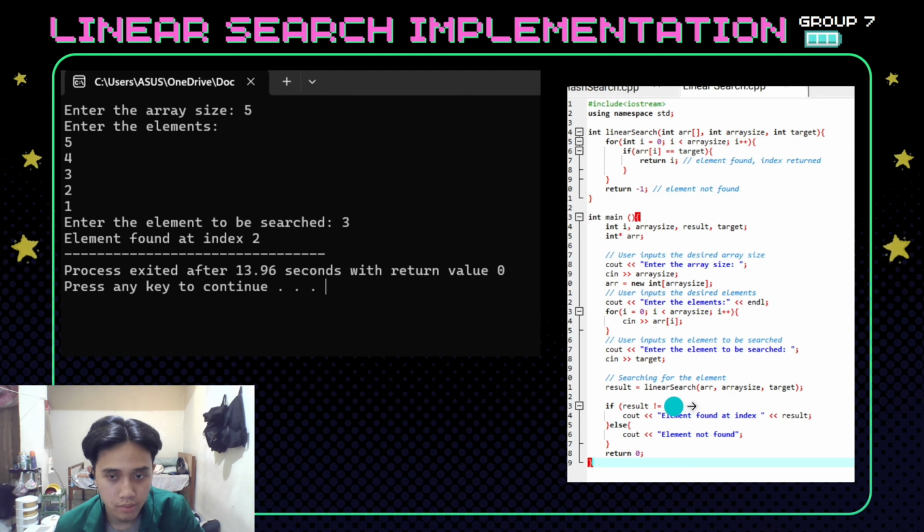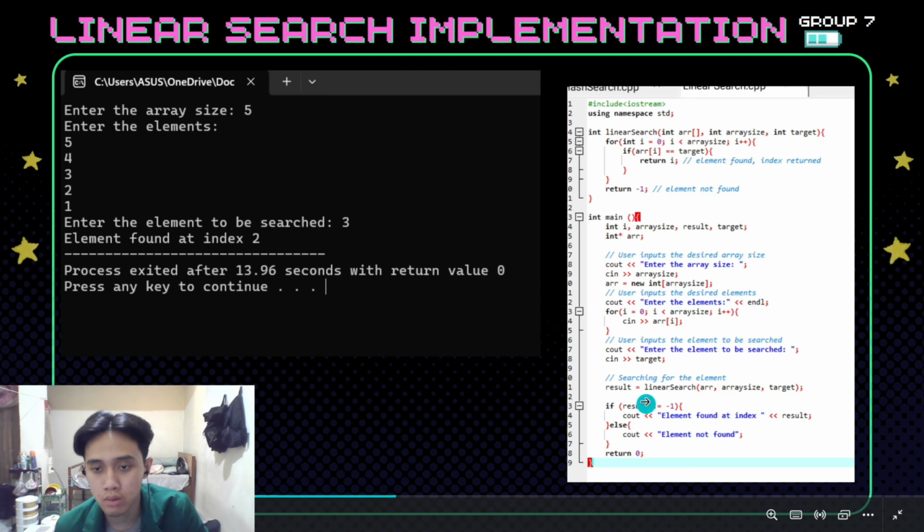And we go to the end of the section. This line will check if the result is not equal to -1. It indicates that the element was found. And then it will print out: element found at index 2. But if it is not found, it will output: element not found. Maybe that's all.